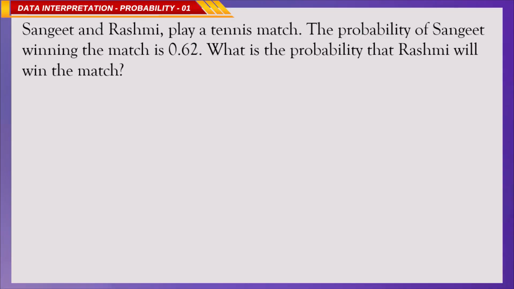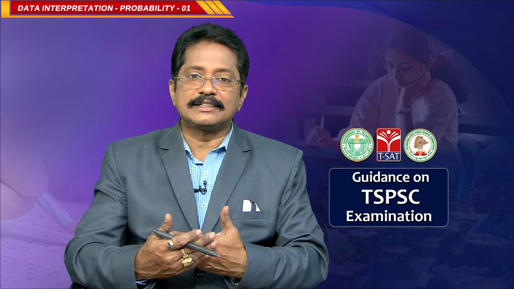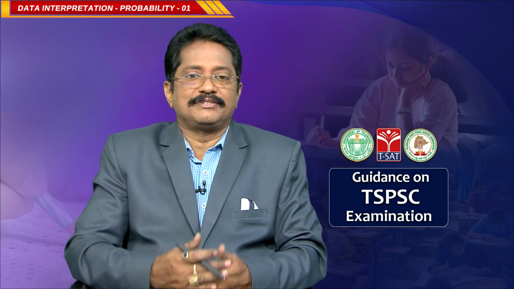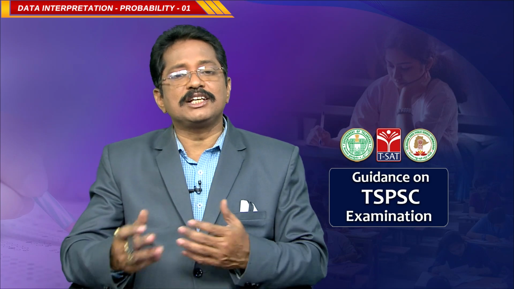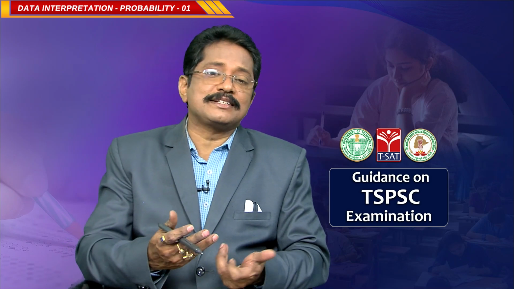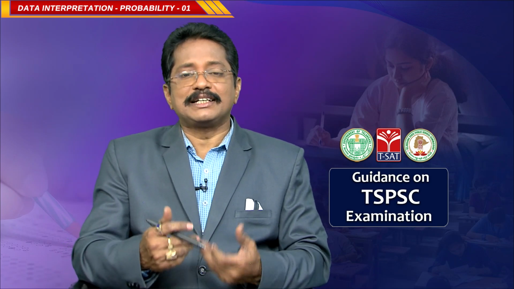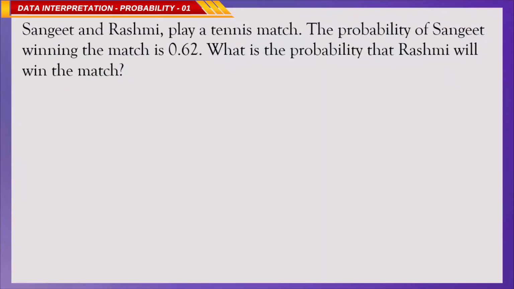So, we have one question: Sangeet and Rashmi play a tennis match. The probability of Sangeet winning the match is 0.62, and what is the probability that Rashmi will win the match? When 2 players play the tennis match, definitely one will be the winner and the other will be the loser. Correct? So, these 2 are complementary to each other. If one event is E, then the other event is E bar. So, the probability that Rashmi will win the match will be E bar.